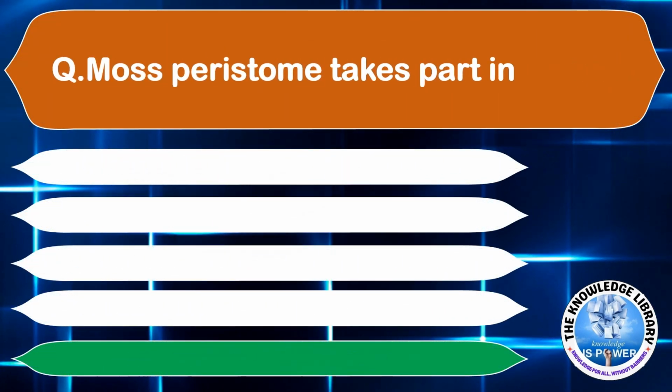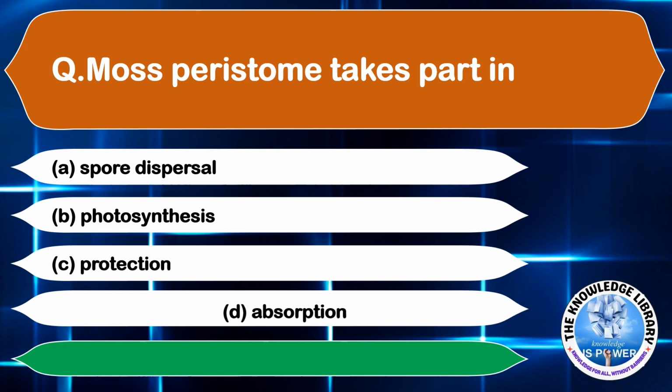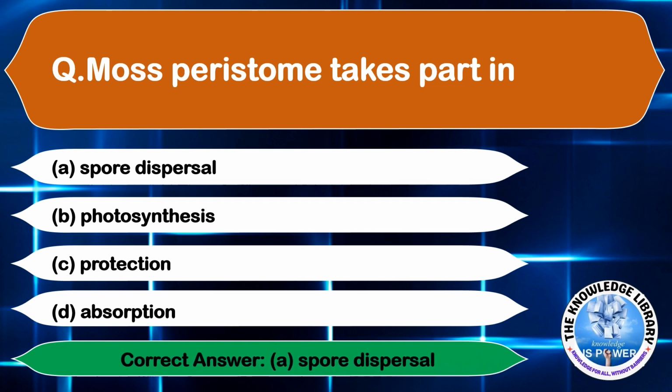Moss peristome takes part in option A, spore dispersal. Option B, photosynthesis. Option C, protection. And option D, absorption. The correct answer is option A, spore dispersal. Moving on to the next question.